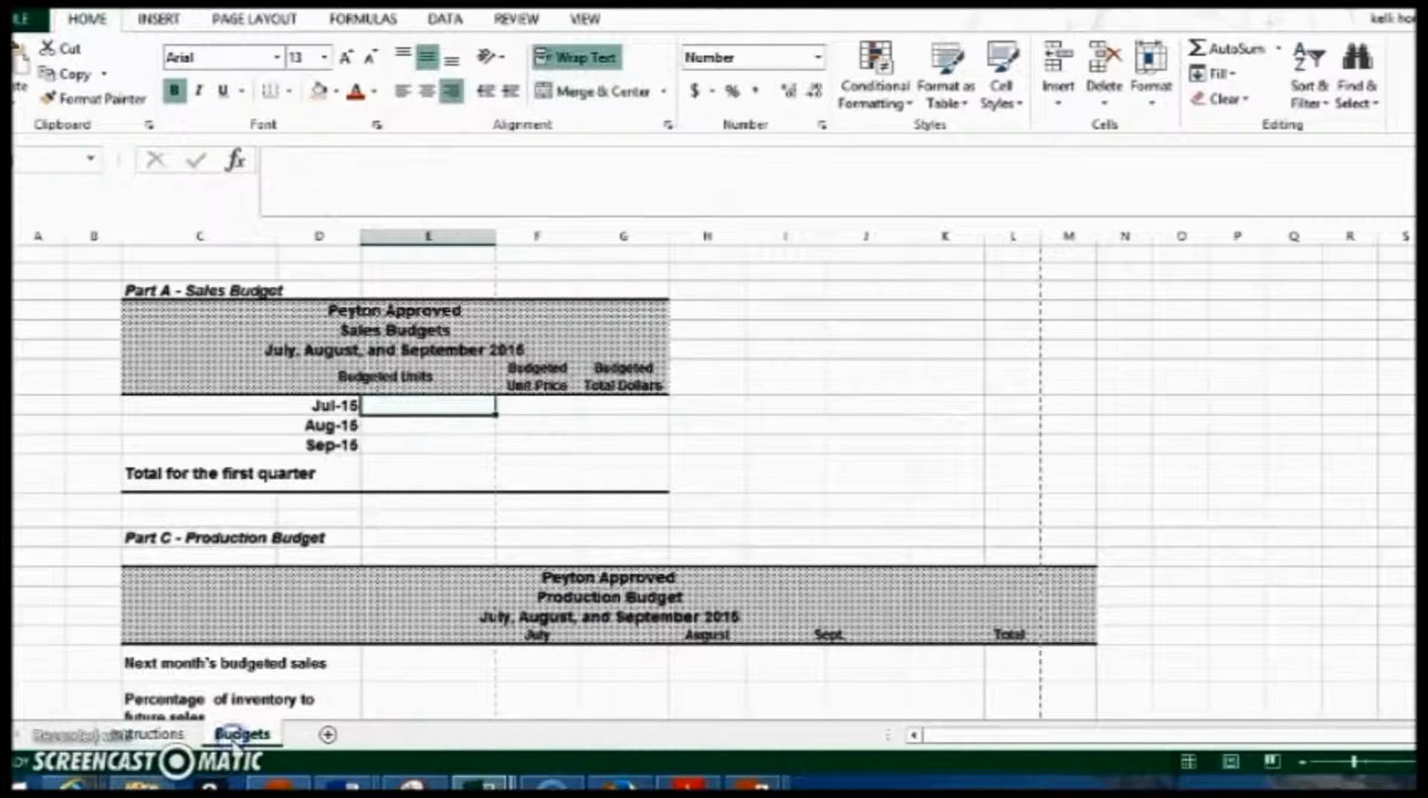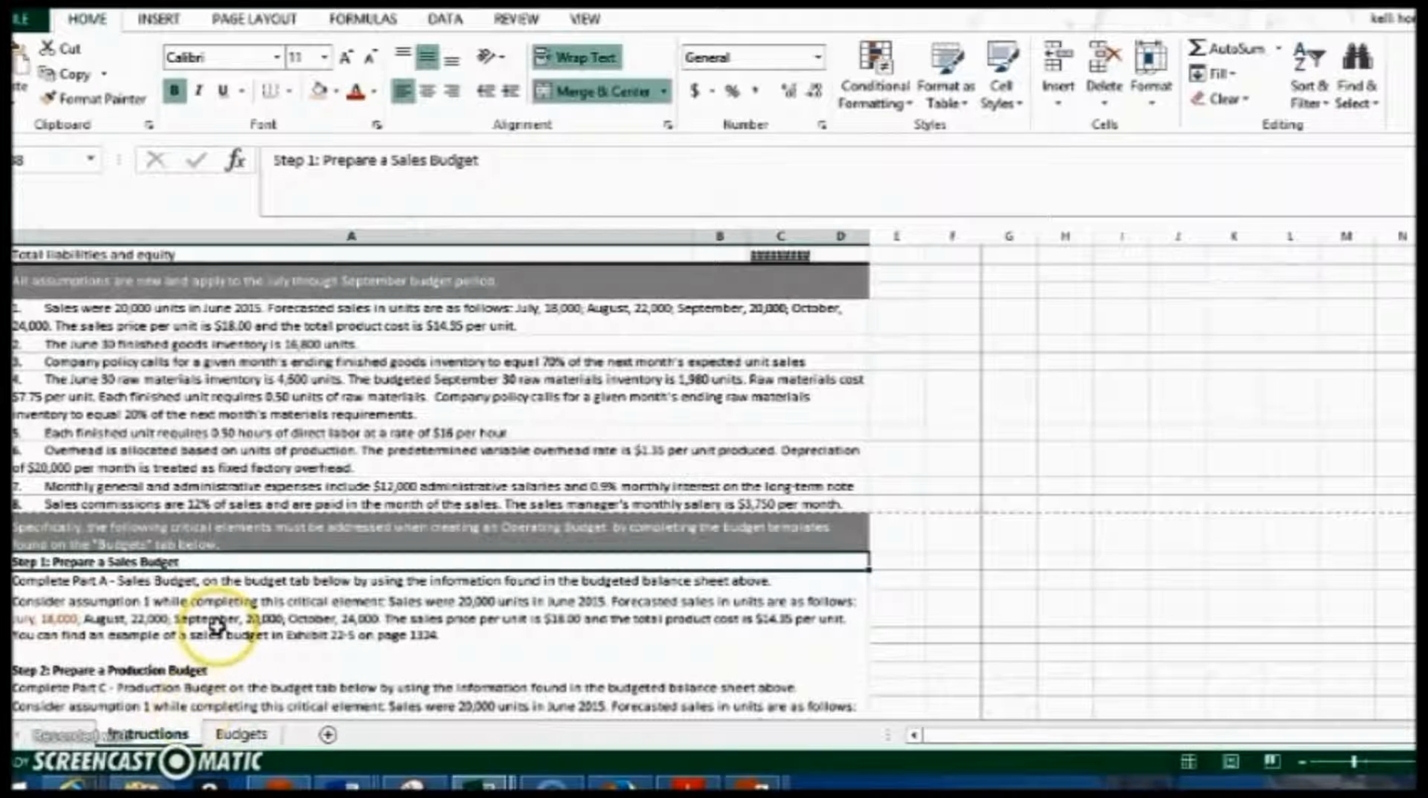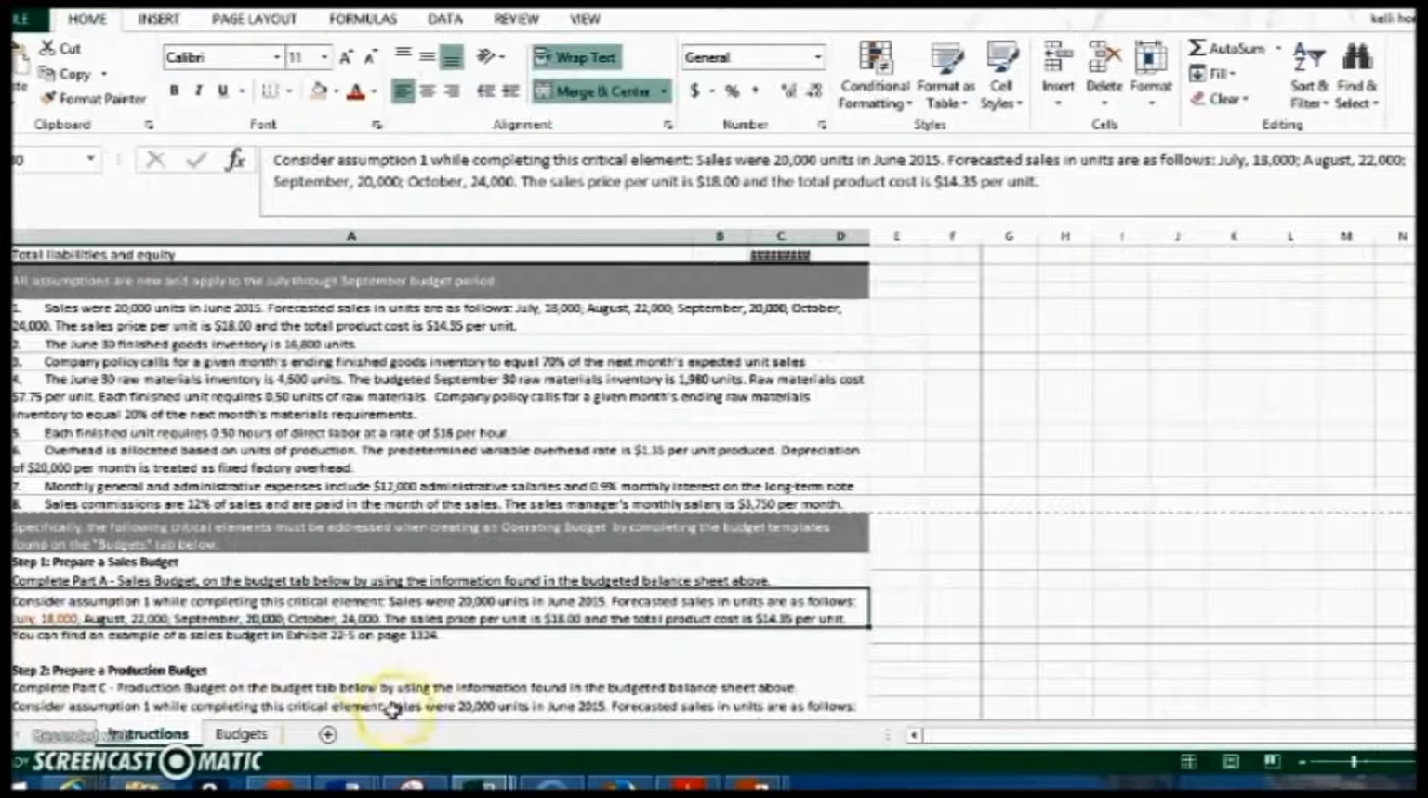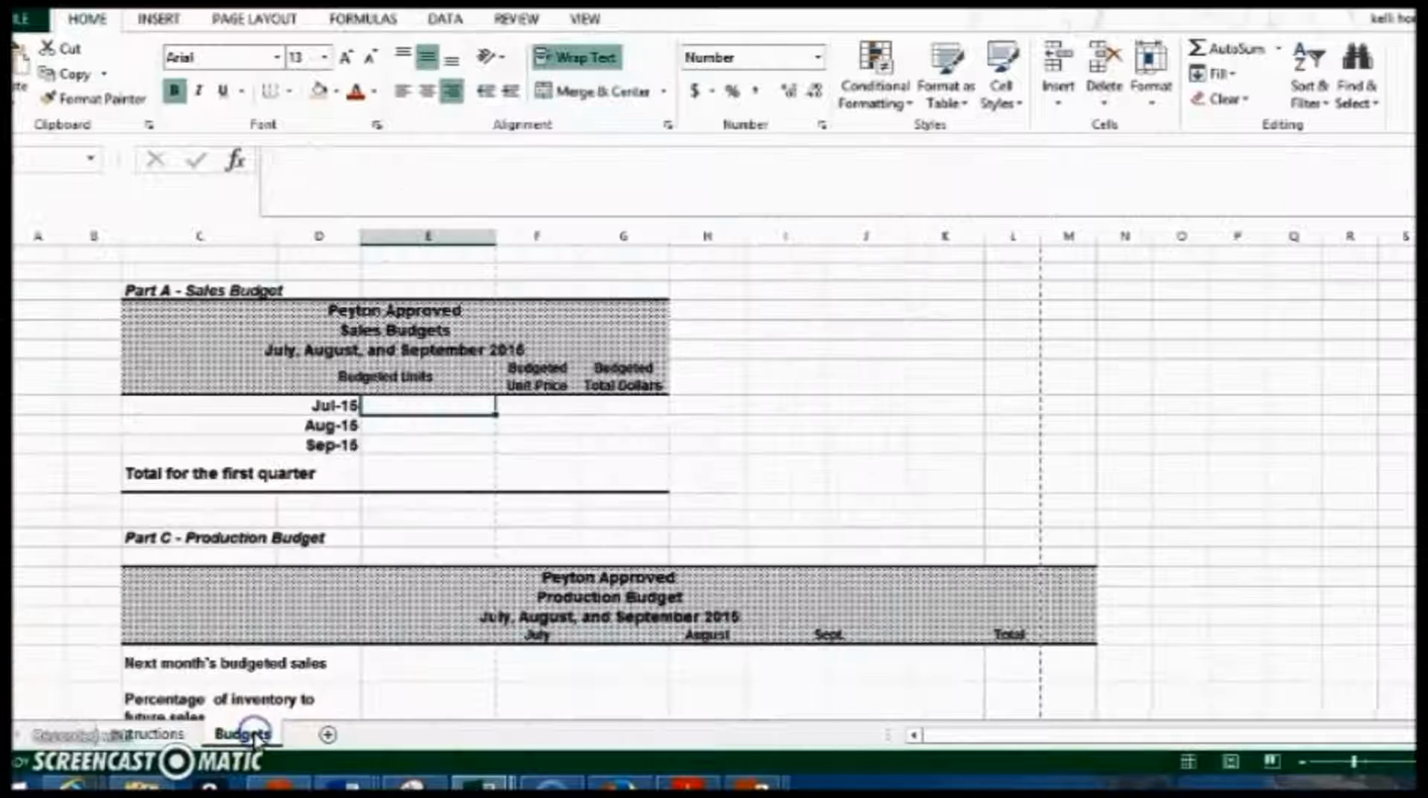So the first thing it's asking us is the budgeted units for July. As we go through here, we can see that forecasted sales in units are as follows. July is 18,000. So 18,000 units. Remember now, this is not dollars, this is units. So I'm going to put in 18,000 units.